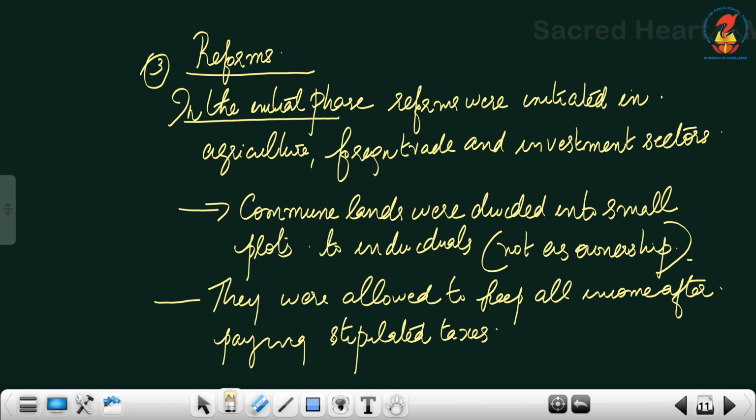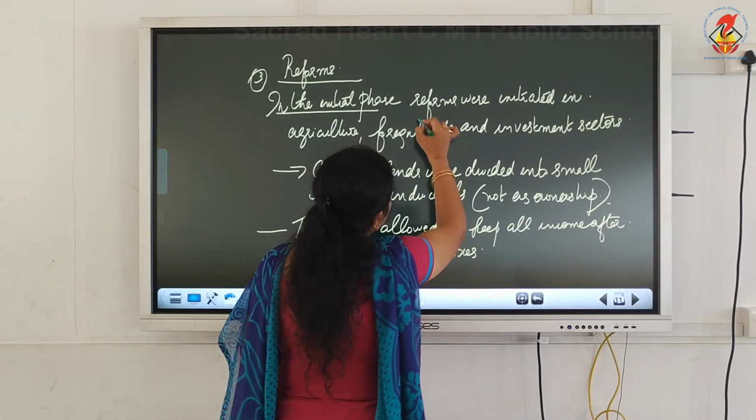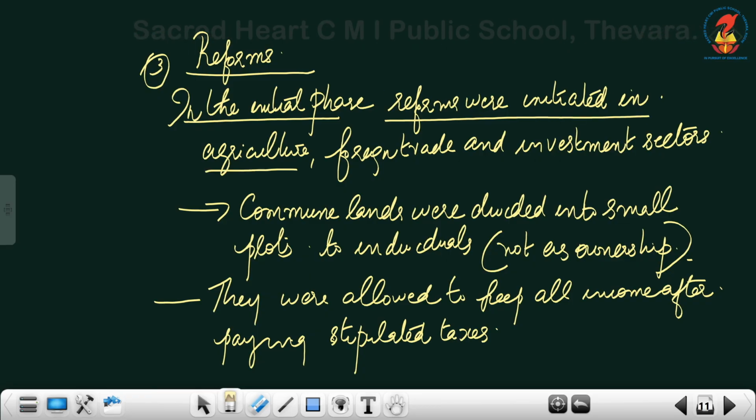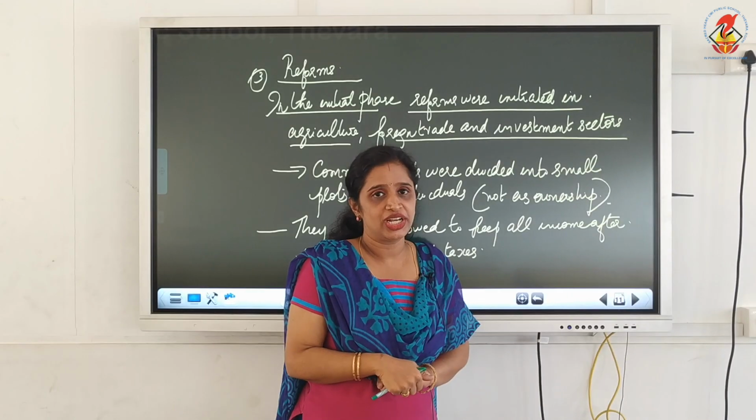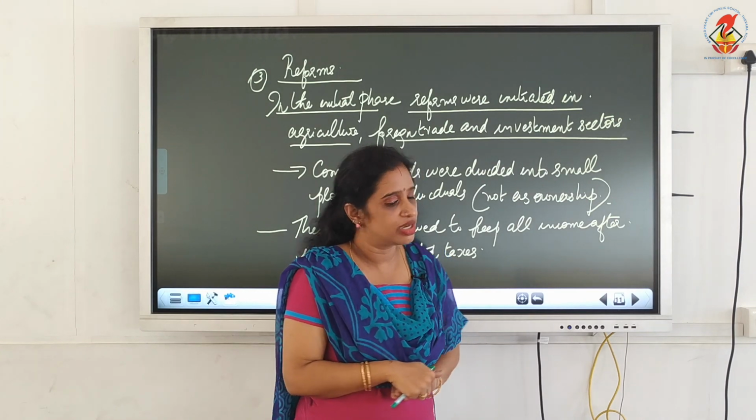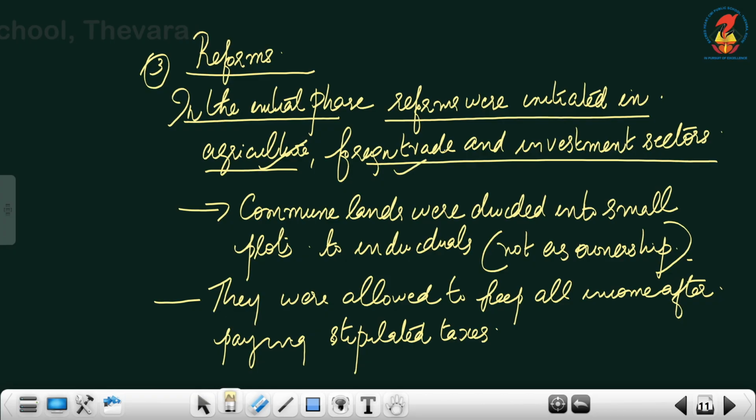Now, the next one is reform measures taken by China. Now, in the initial phase, it can be divided into two, initial phase and the later phase. In the initial phase, reforms were initiated in the agriculture, foreign trade and investment sectors. In three areas, initially the changes were made by China. They were agriculture, foreign trade and investment sector.